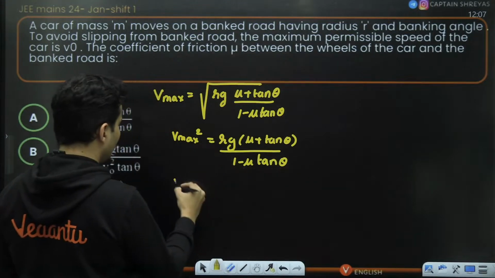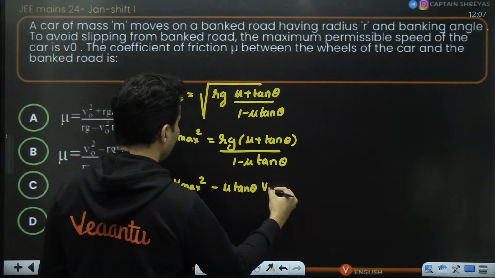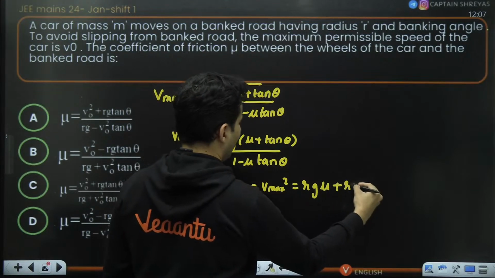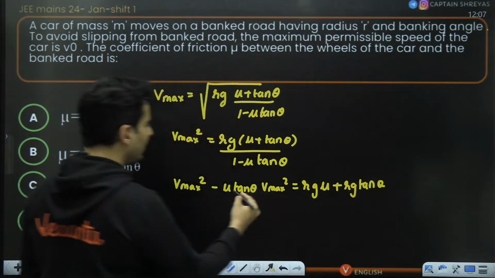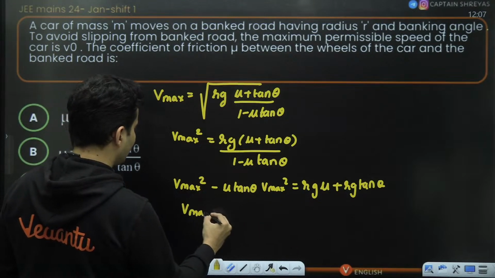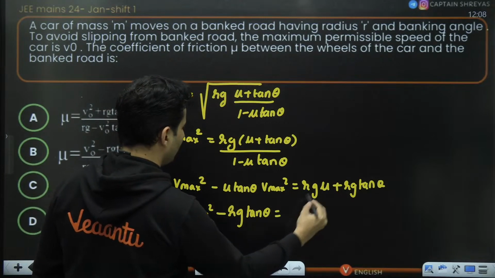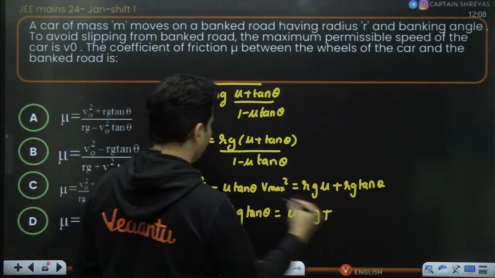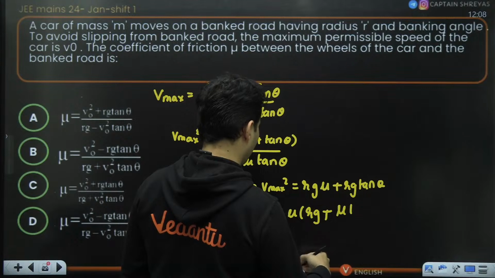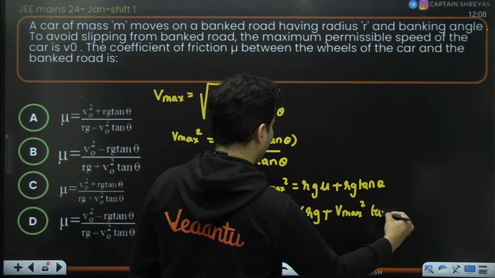Now cross multiply. So it will become Vmax square minus mu tan theta Vmax square is equal to Rg mu plus Rg tan theta. Now bring the terms which include mu to the same side. So Vmax square minus Rg tan theta is equal to mu, which is common, times Rg plus Vmax square tan theta.